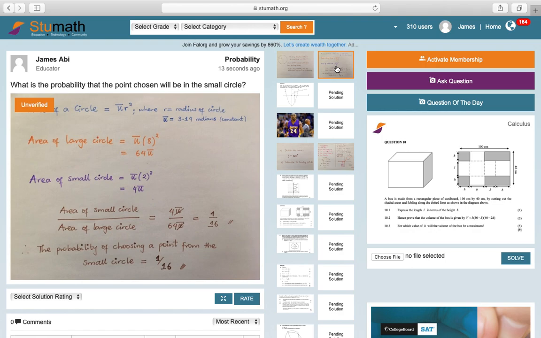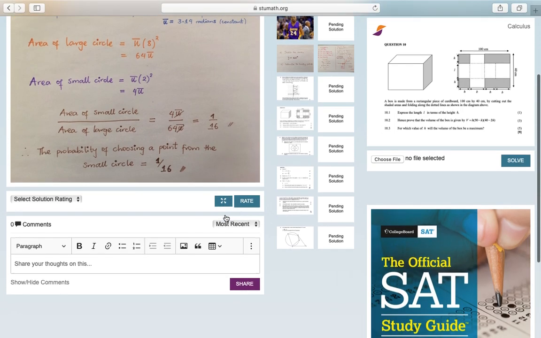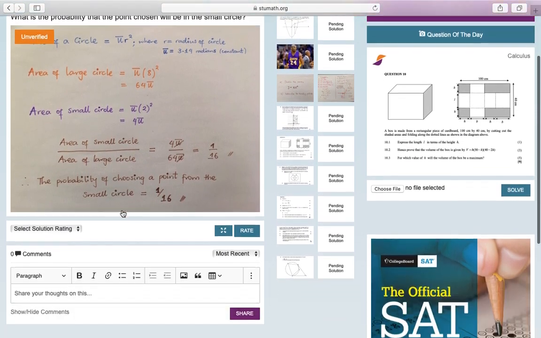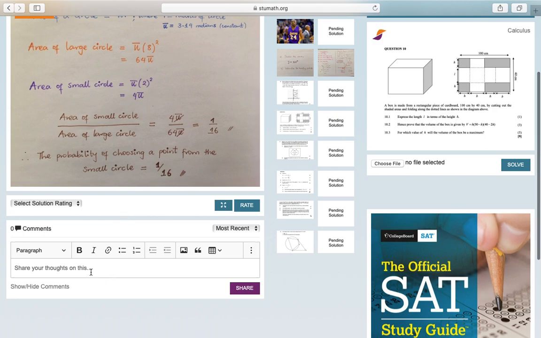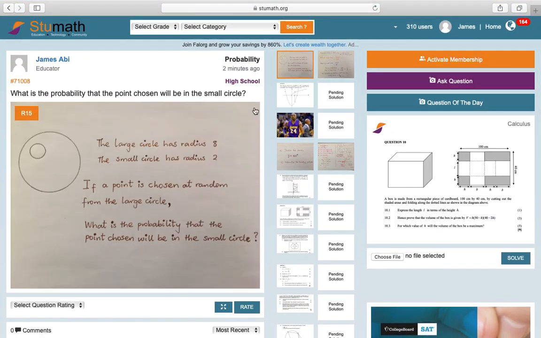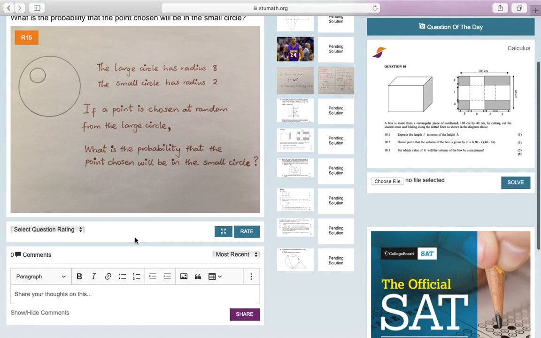All right. Now I'm going to move on to the comment section. As you can see right here, underneath every question or solution, there is a comment section. So you can simply leave a comment, and whoever reads the question can access the comment. I'm going to click on that question and drop a comment just to show you guys how it works.